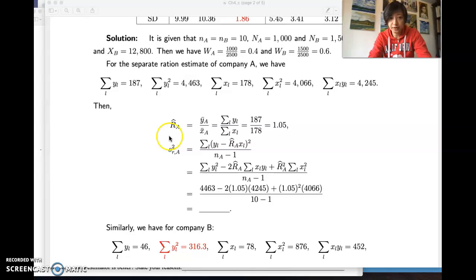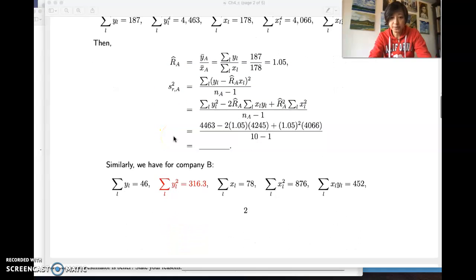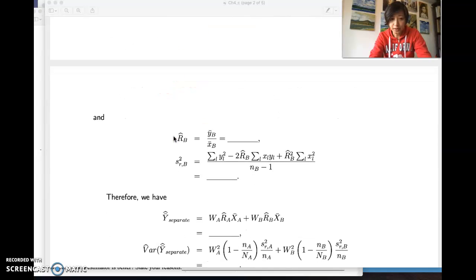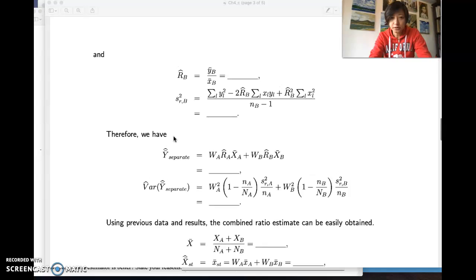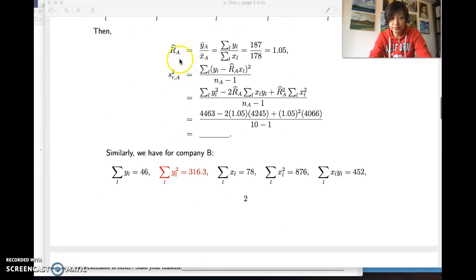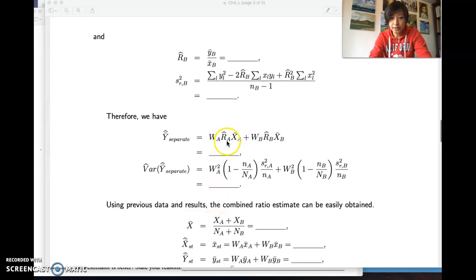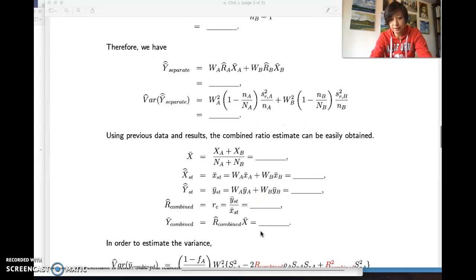Find each company's ratio and estimate the Y bar. Okay, so find the ratio of company A, the ratio of company B, multiply each by the true value weighted by the population's weighting, then find the Y bar using the separate method. Do the same for the combined method.